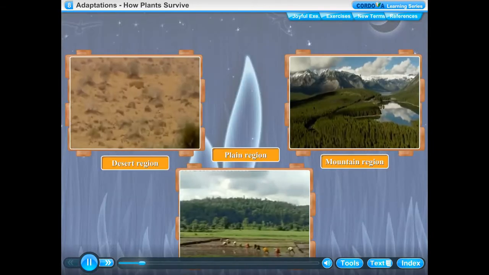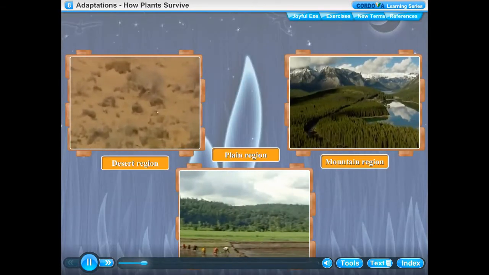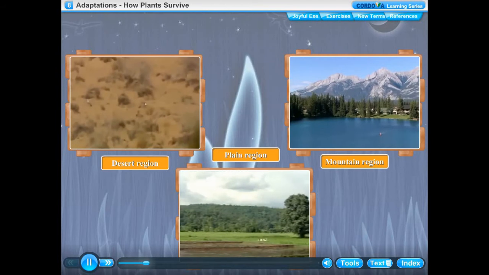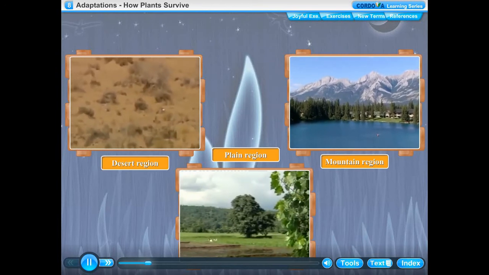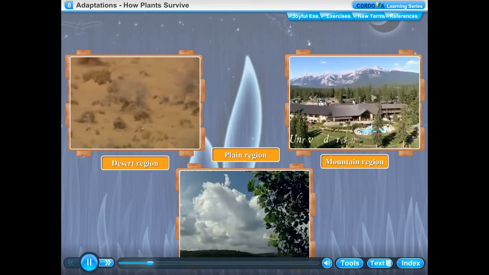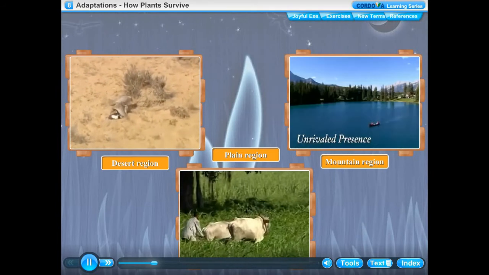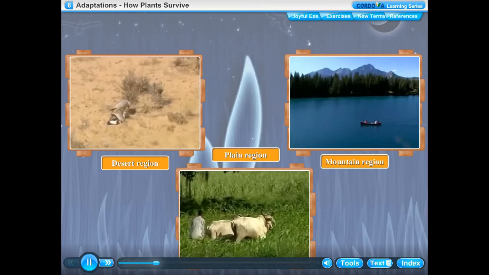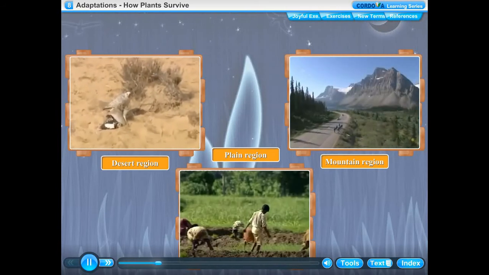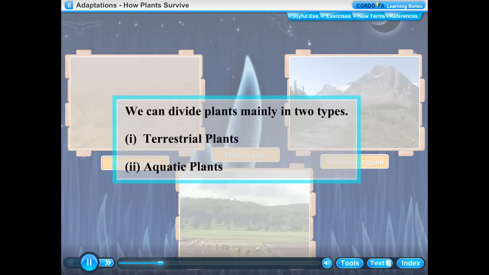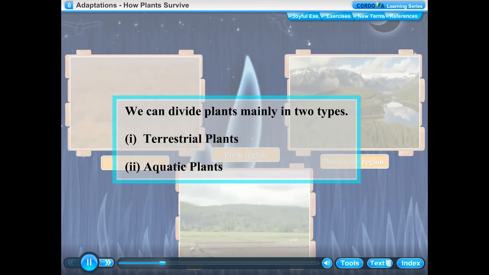Why does it happen so? All living things adjust themselves to their surroundings to live. The process of adjustment in a particular environment is called adaptation. Different plants have different shapes and sizes. Their shapes and sizes depend on their living environment. Plants are of different types. We can divide plants mainly in two types.